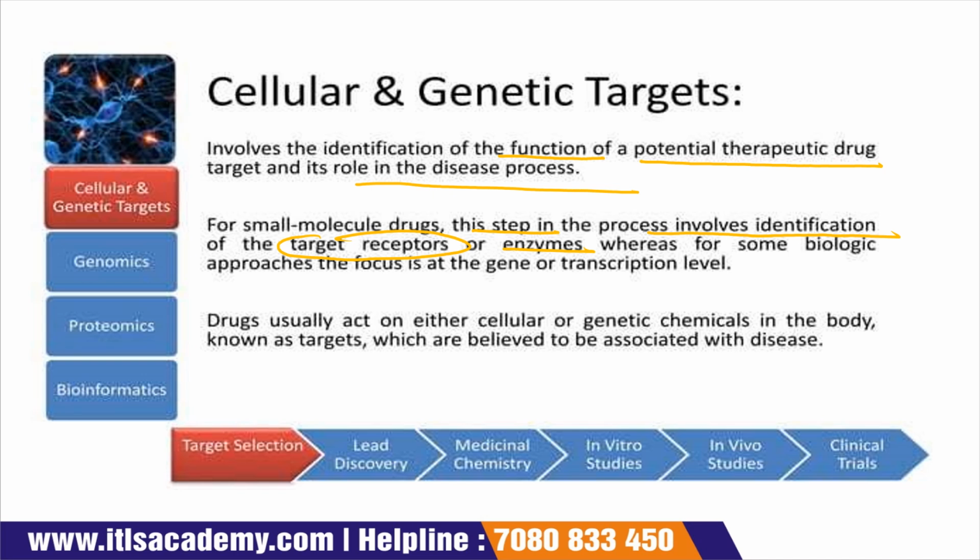Some biological approaches are focused on the gene or transcription level.